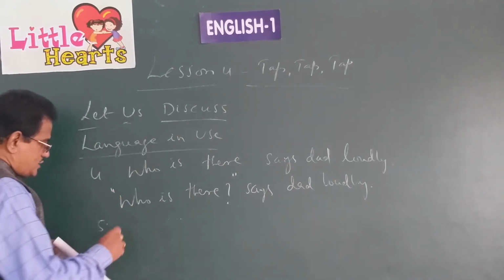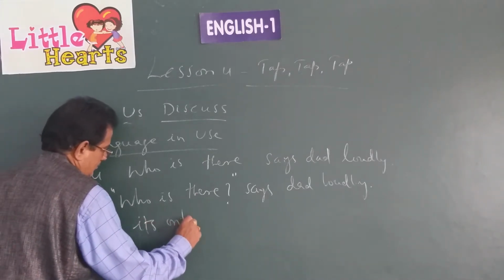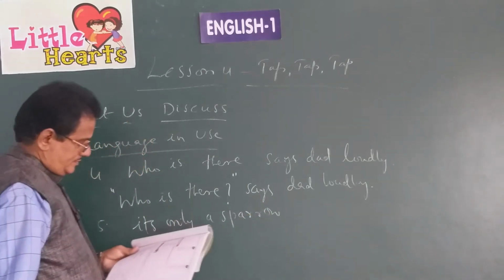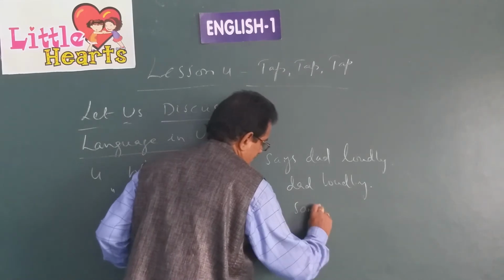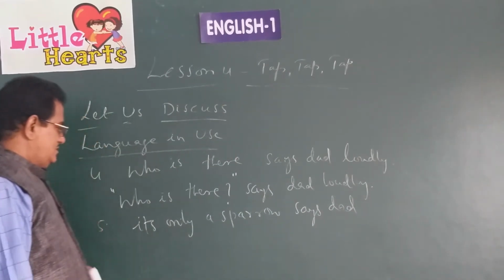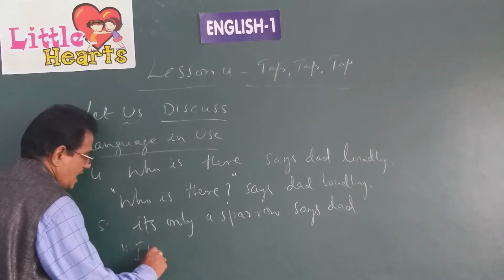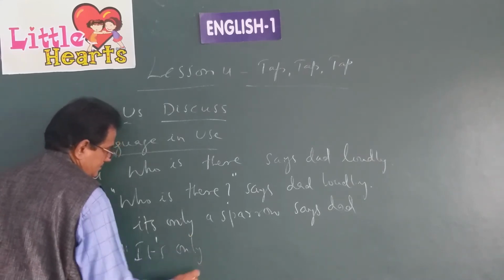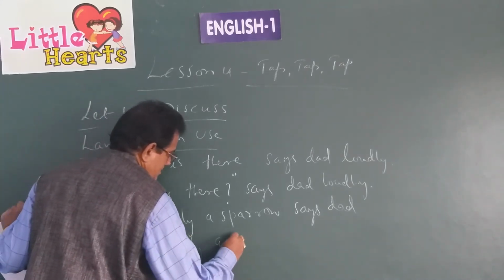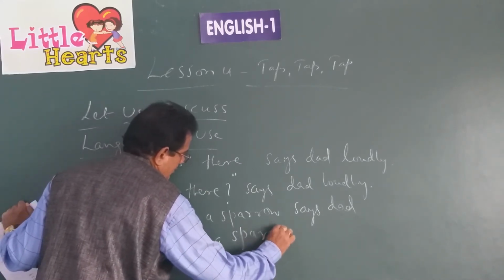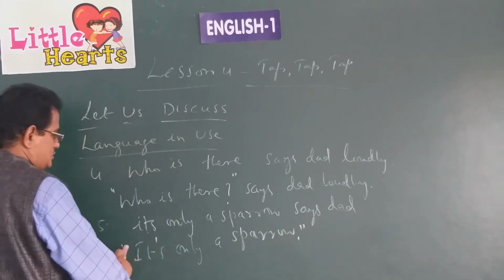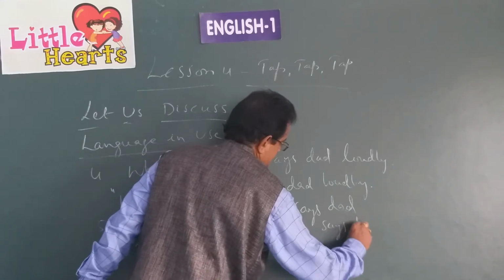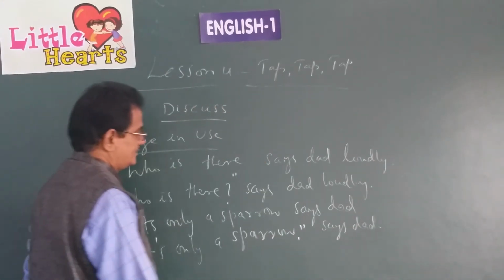This is how you write punctuation marks for this sentence. In the same way, "It's only a sparrow," says dad. This is also written like this. It's, I must be a capital letter. It's, I apostrophe here. "It's only a sparrow." Quotation marks close. See, here we have kept quotation marks. Here we closed. Here we put a comma. Says dad. Here, a full stop at the end.